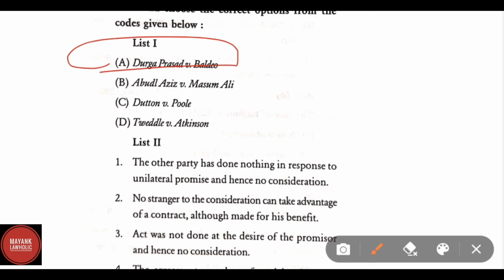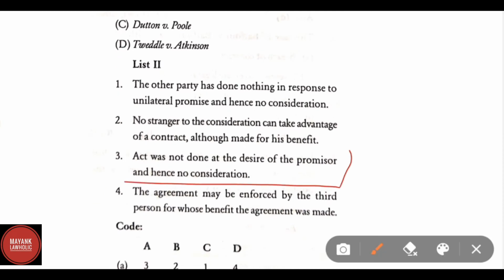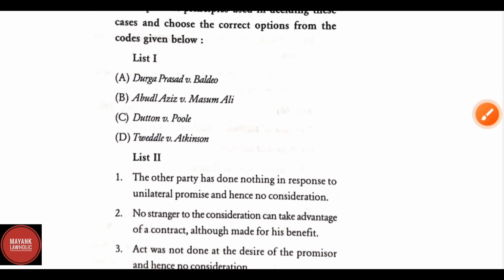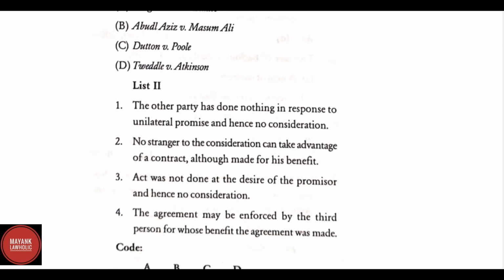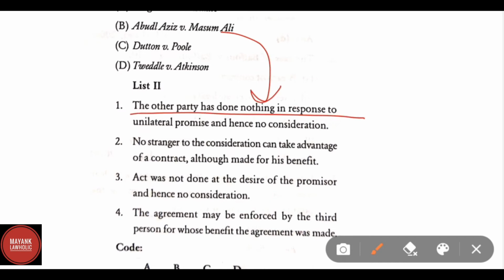The act was not done at the desire of the promisor and hence no consideration. Abdul Aziz versus Masoom Ali: the party has done nothing in response to a unilateral promise and hence no consideration.